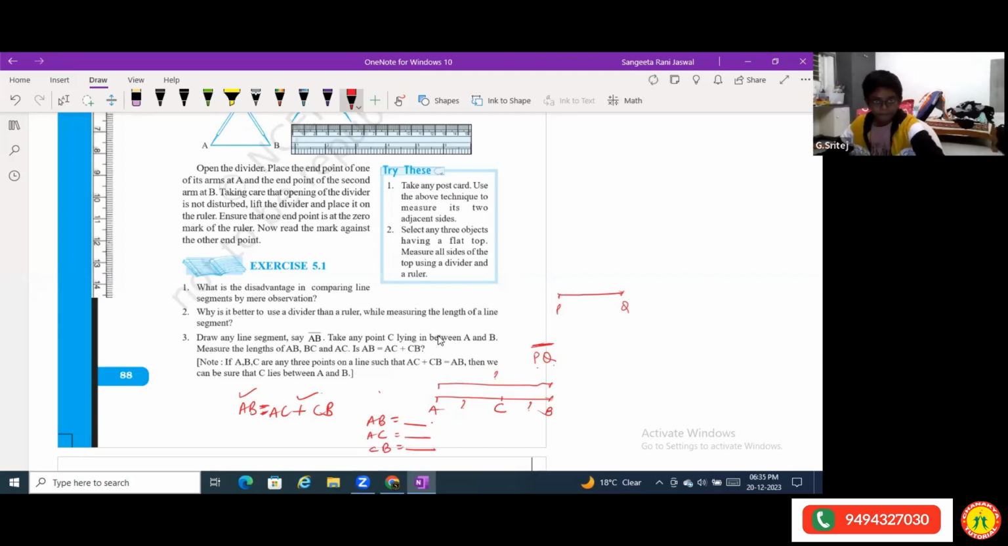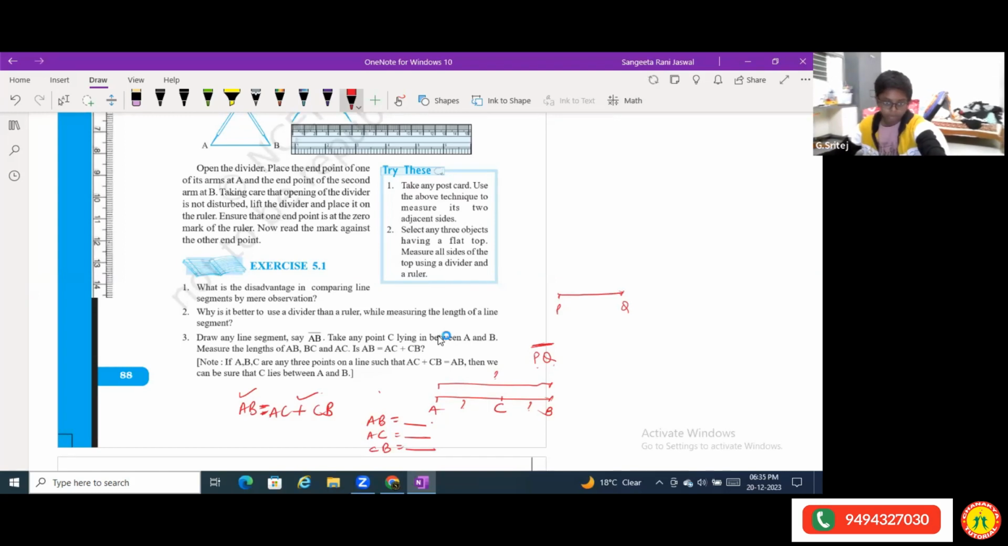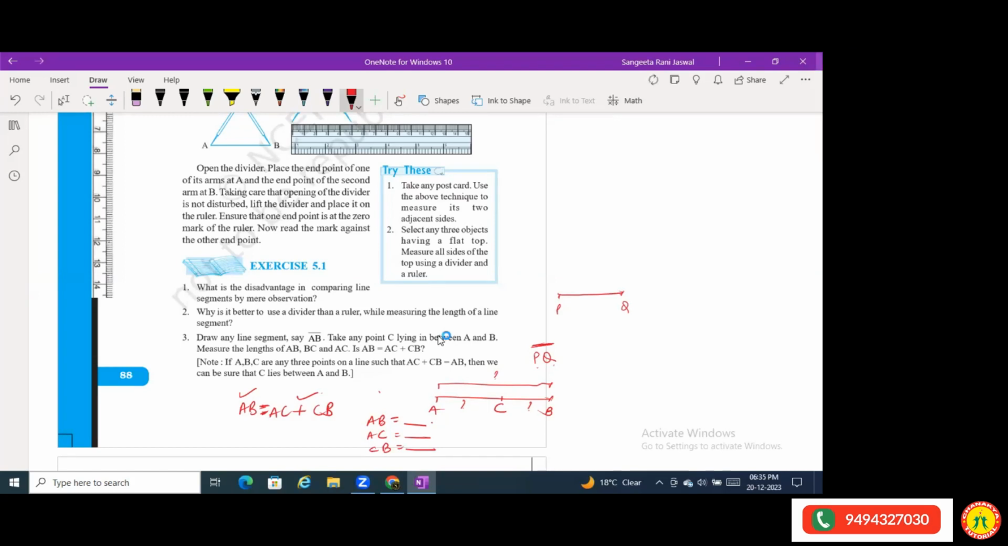Done, ma'am. Okay. Are both sides equal or not? Yes, ma'am, they're equal. AB is equal to AC plus CB. Yes, that means C is some point in the middle of A and B. Yes, ma'am. I also got all the lengths equal. Yes, so you have proved it. Okay, great.